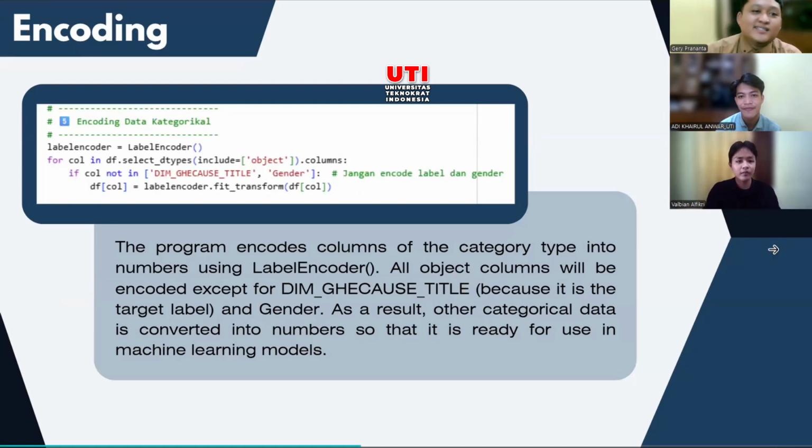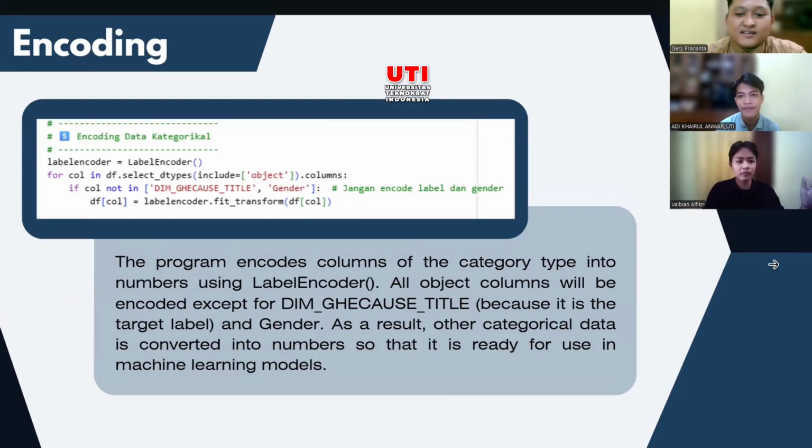Okay, thank you, Fabian. Okay, guys, encoding. The program encodes columns of the category type into numbers using LabelEncoder. All object columns will be encoded except for dim_cause_title, because it is the target label, and gender. As a result, other categorical data is converted into numbers so that it is ready for use in machine learning models. Next slide.